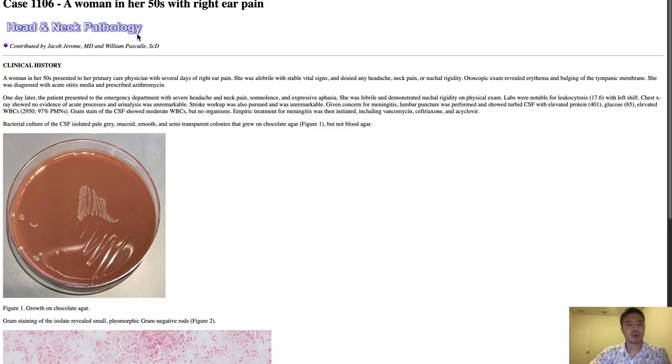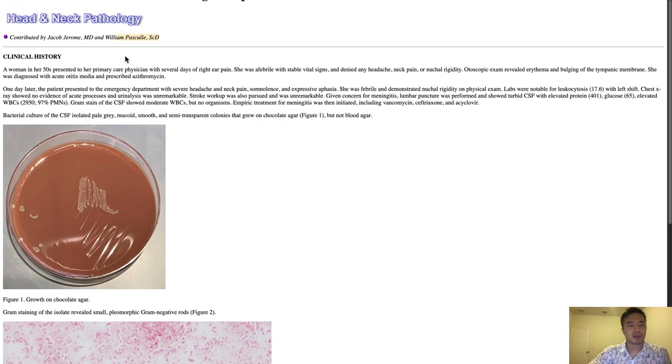A woman in her 50s with right ear pain contributed by Dr. Jerome and William Pascal. So this is a woman in her 50s, presented to her PCP with several days of right ear pain, so maybe otitis media or something. She was afebrile with stable vital signs and denied any headache, neck pain, or nuchal rigidity. So less likely she's septic from this.